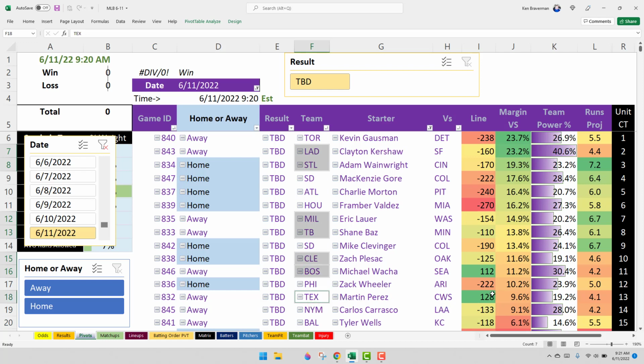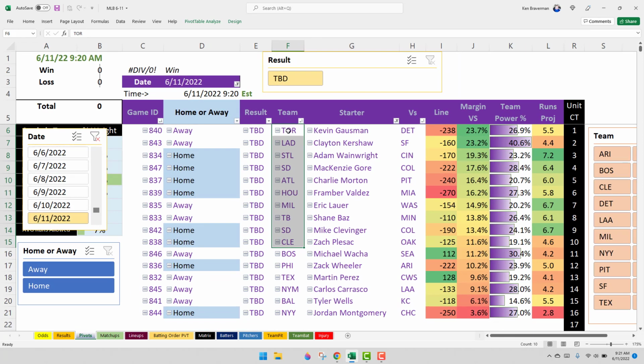Texas over the White Sox again. That's actually a 9% margin. Point is these are the ones to focus on. And that's where I'll be focusing today. And if Katrina's watching, I would say focus on all these games up here. And you just want to take the ones to win, especially when these big favorites are at home. It's tough for them to cover.